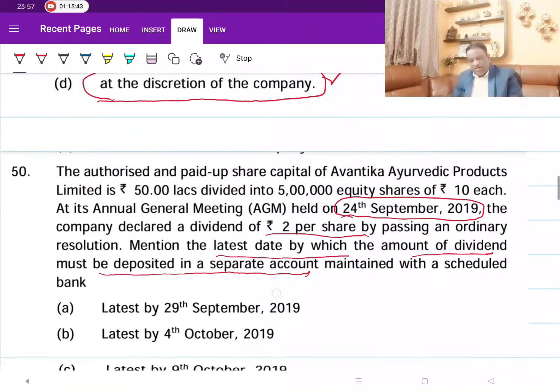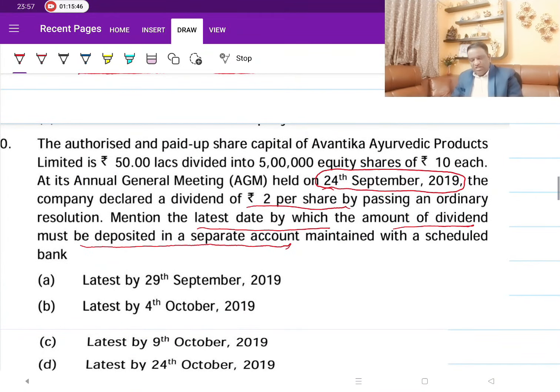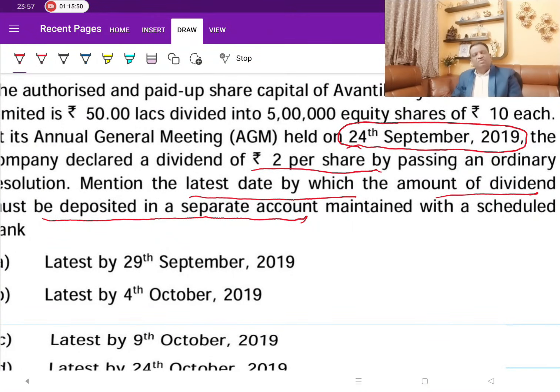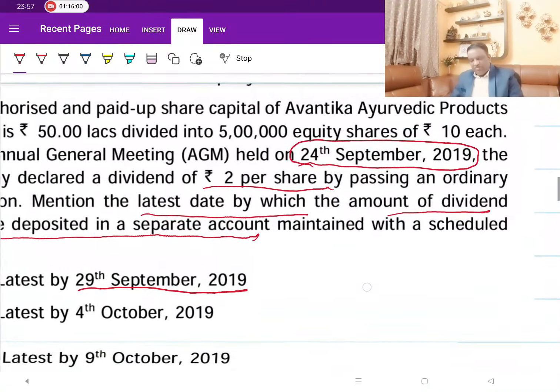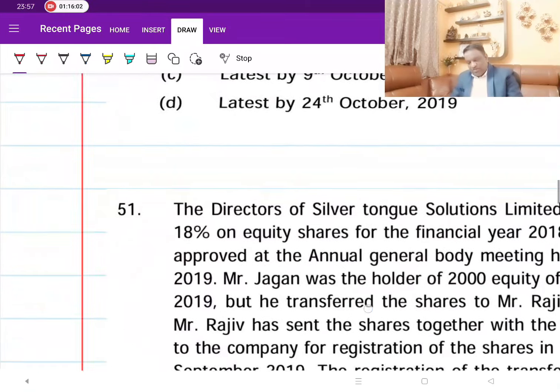So when you have declared it on 24th September, using our General Clauses Act, how do you know that? Exclude the first in the series and include all the other days. So 29th September would become the limit, 5 days. Because you have declared on 24th, within 5 days you are supposed to transfer.